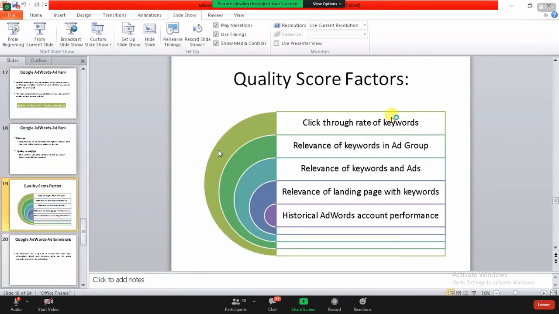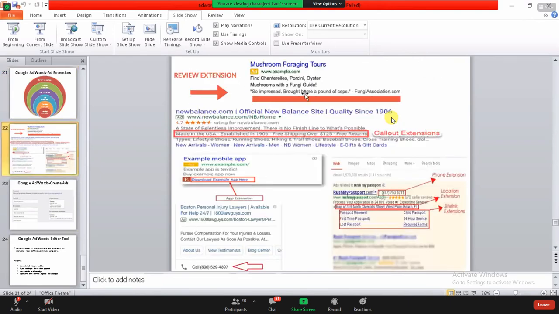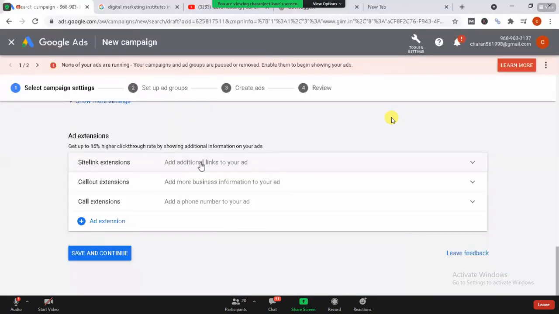Yeah, this is the section. Now see, I've talked about the review extension, callout extension, app extensions, call extensions, everything. And the kind of extensions I've talked about over here: this is a review, this is a callout, phone, location, this one. Now we have reached this section from here.